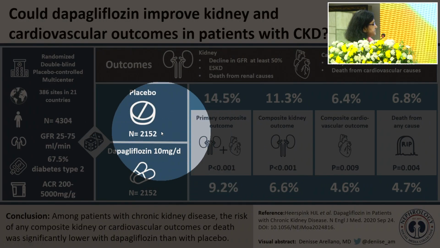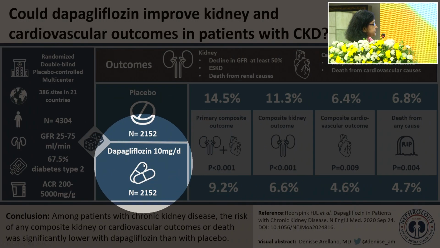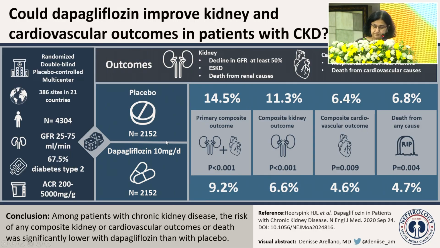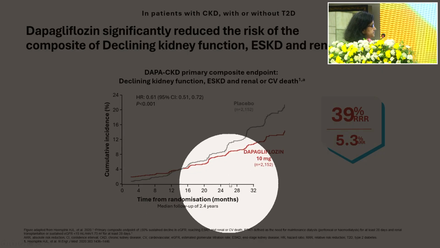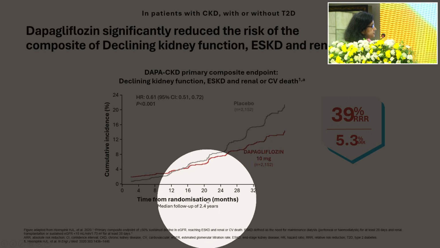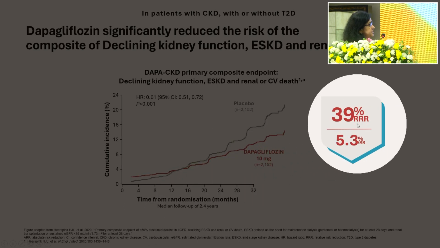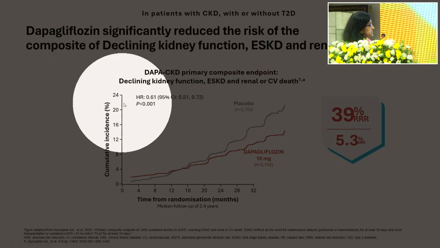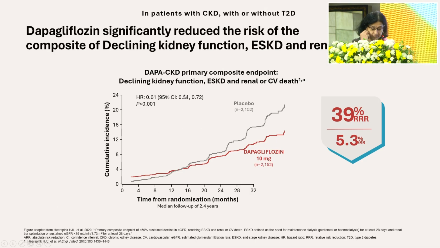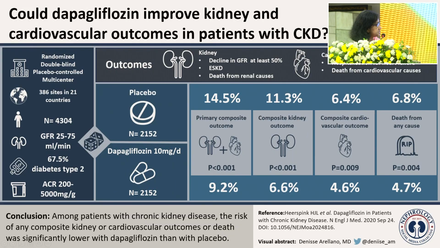So, they were randomized either to the placebo group or to the Dapa group. And these were the results of the study. At the end of a median of just 2.5 years of follow-up, a 40% relative risk reduction, a 5.3 absolute risk reduction in preventing the progression of kidney function, so a decline in the eGFR, progression to end-stage kidney disease or death.